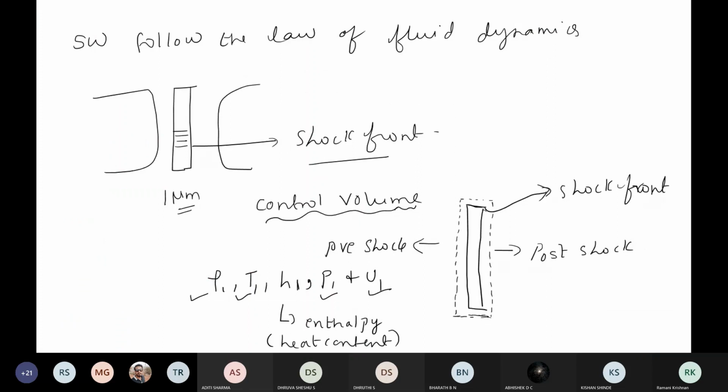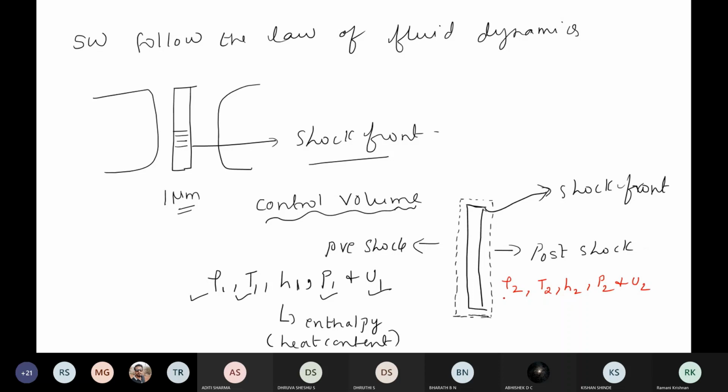So what are we seeing? What is control volume? I said control volume is an imaginary envelope which is enclosing the shock front. It has two surfaces, the pre-shock side and the post-shock side. Rho 1 is the density, T is the temperature, H1 is the enthalpy, P is the pressure, and U is the velocity of the shock waves before they are produced. Okay, then can you guess? Rho 2, T2, H2, P2 and U2 are what? Fast. What is rho 2?